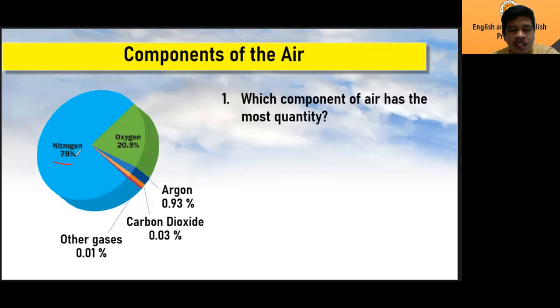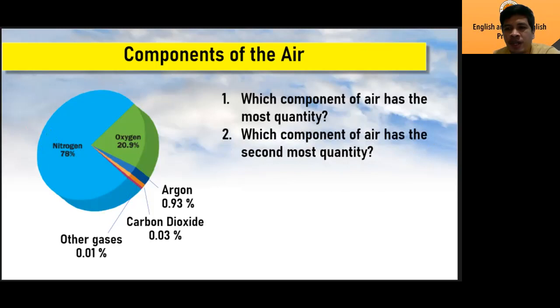So the air is composed mostly of the component with the highest quantity, nitrogen, which is about 78%. So the air that we breathe, the air around us, is composed of about 78% nitrogen. Okay, thank you so much, Ing.